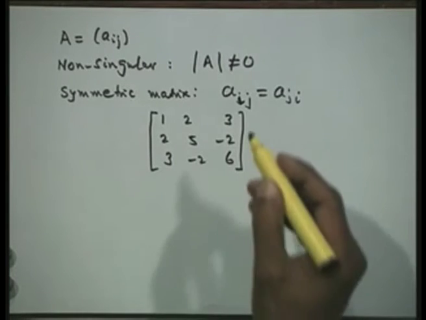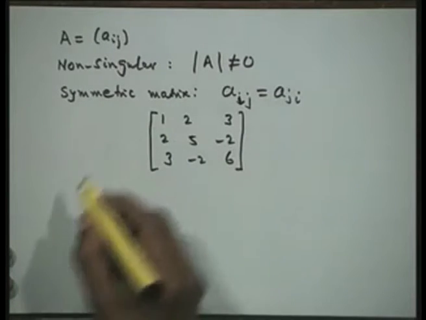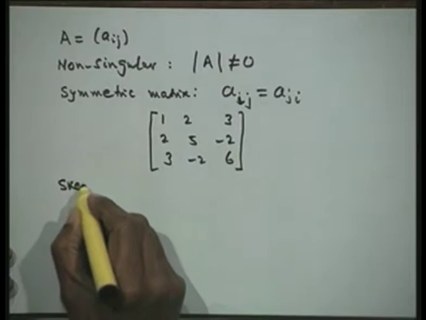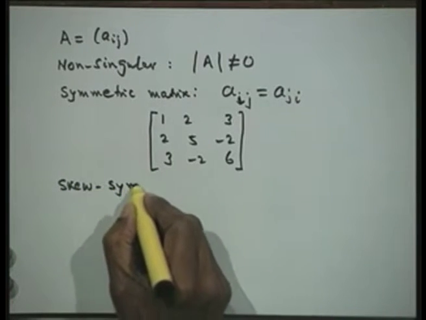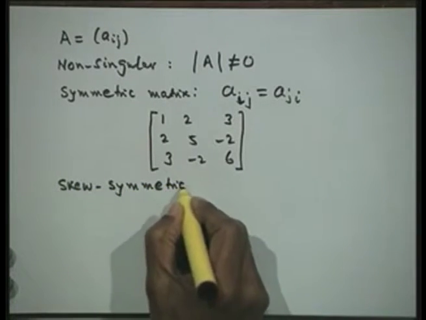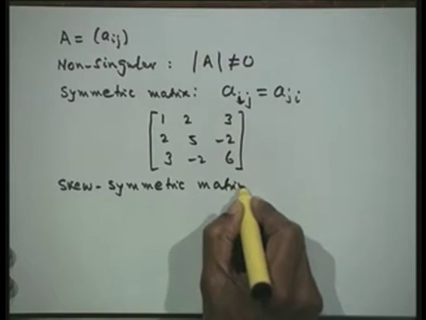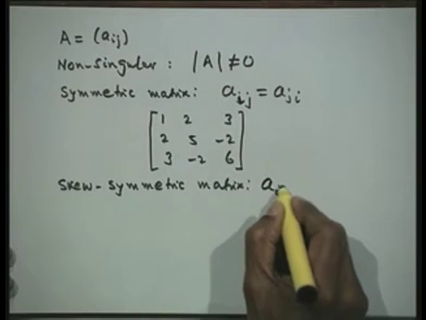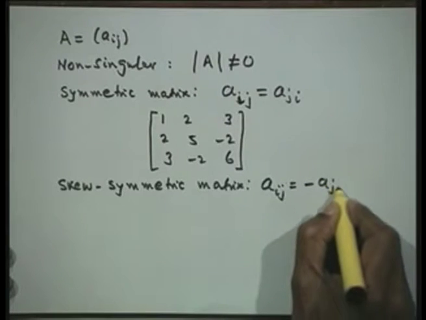Whereas if it satisfies the property that there is a minus sign here, then we shall say it is a skew symmetric matrix. In other words, these elements Aij is equal to minus Aji.